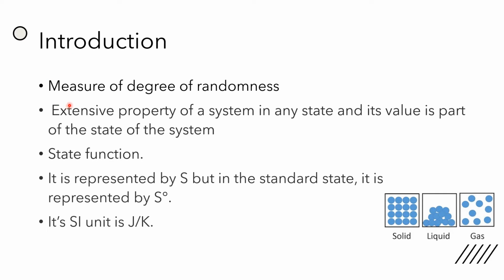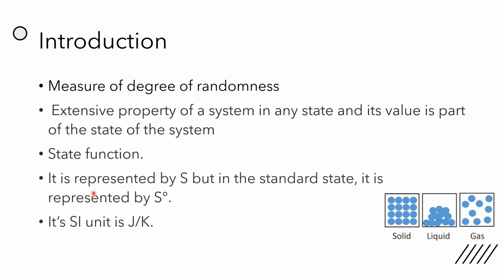So now it is often defined as the measure of the degree of randomness. We need to take care that it is the measure of the degree of randomness of the energy of a system that we are talking about. It is also an extensive property, and a property is said to be extensive when its value depends upon the mass of matter taken, and it is also a state function. A state function is a function whose values are state dependent. So as we move to different states, its value will depend accordingly.